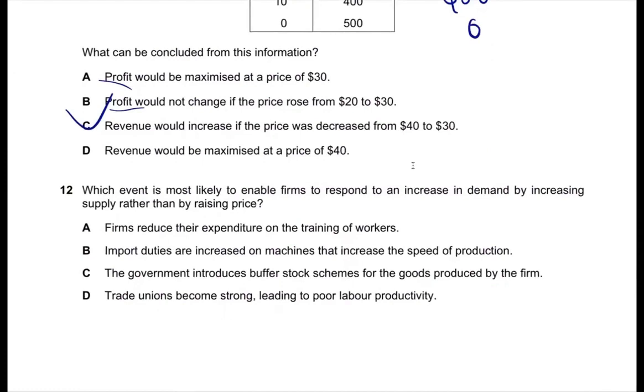Question 12, which event is most likely to enable firms to respond to an increase in demand by increasing supply rather than raising price? Naturally, they would love to increase prices when there is higher demand. However, they can't because there must be some regulation given by the government. So the answer has to be C.